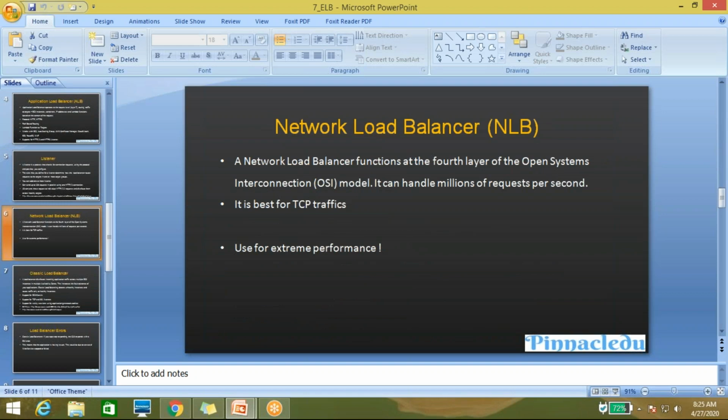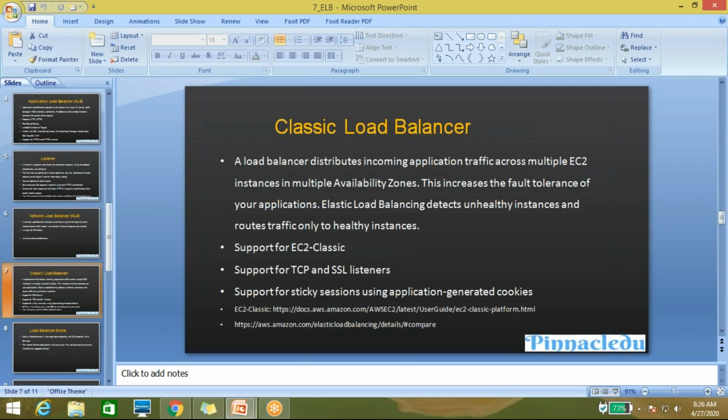Now the network load balancer functions at the fourth layer of the OSI model, which means the transport layer. It supports TCP and UDP, and SSL also. It offers extreme performance, so wherever you require extreme performance type work, you can go with the network load balancer. It is very costly, so most organizations use the application load balancer only. In some cases they use the network load balancer. So this is about the network load balancer.